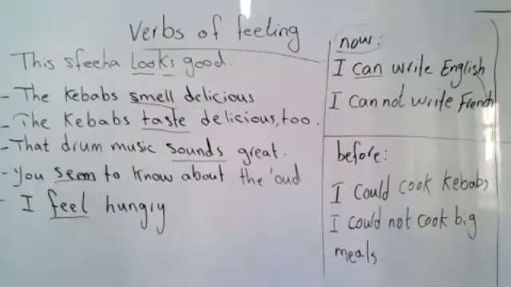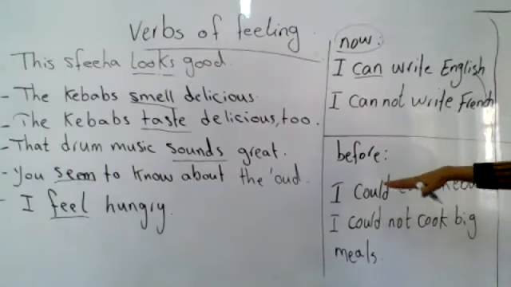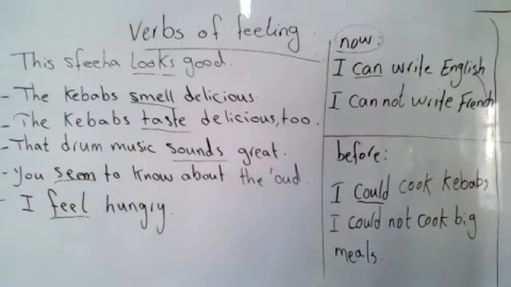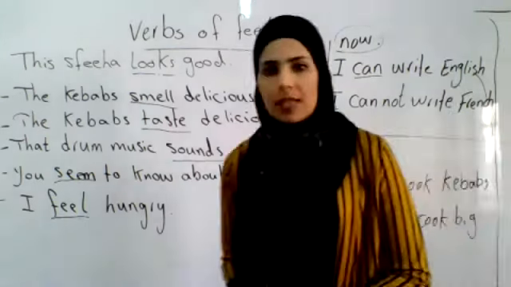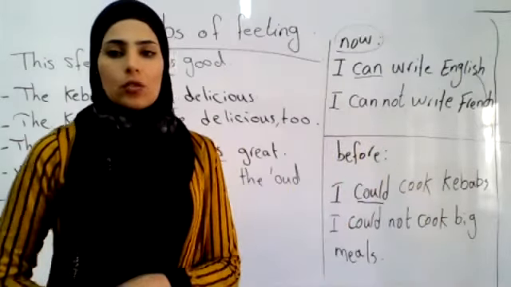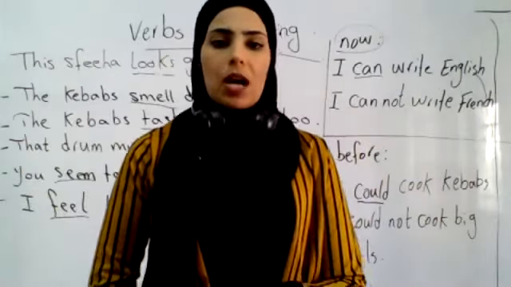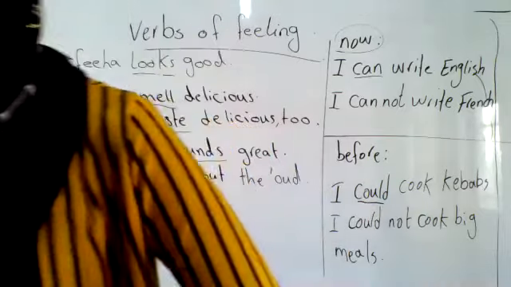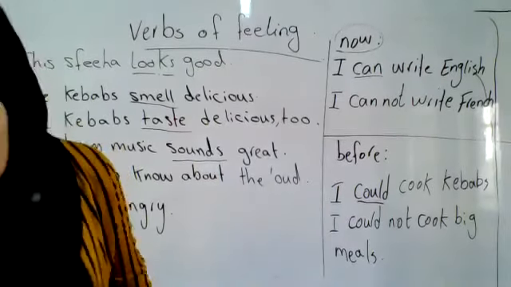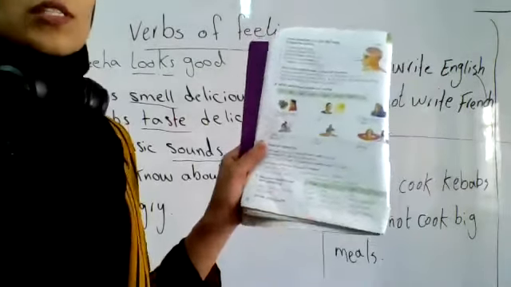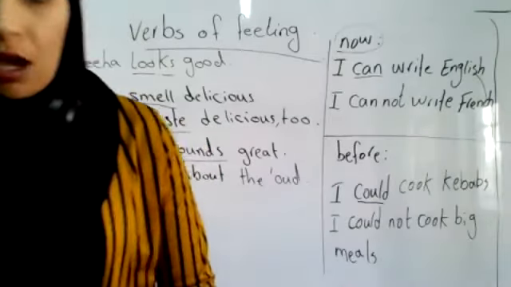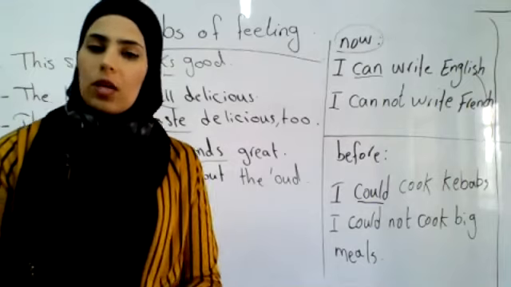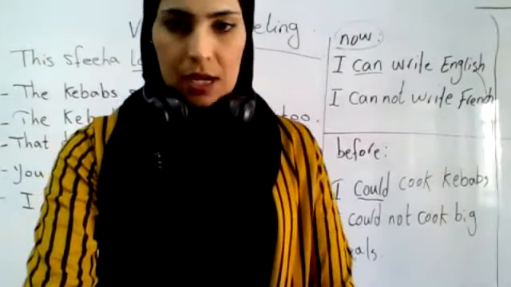So this is an example about the use of can and could in present and past to talk about our ability. In the present, we can use can or cannot, and to talk about our abilities in the past, we can use could or couldn't. This is your exercise number 3 from your book, which we are going to discuss in our class, inshallah. I hope you are watching this video carefully. See you then.